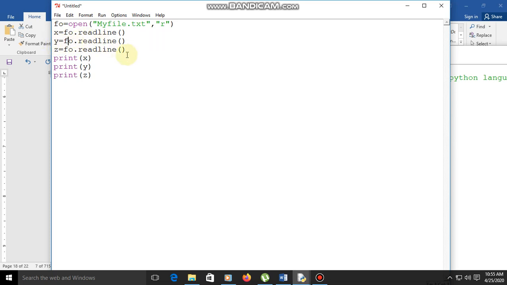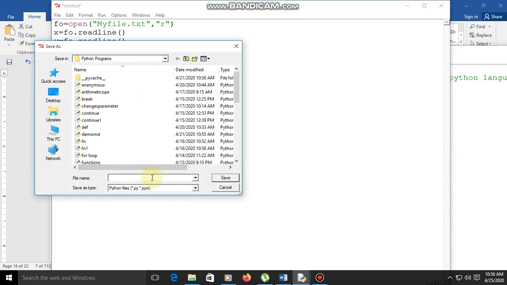Here in the text file we have 3 lines. That's the reason we are taking 3 variables here. So the first line is read by x, the second line is read by y, and the third line is read by z, that is fo.readline. Now print x first, the second is print y, and the third is print z. We are printing 3, and now save it.